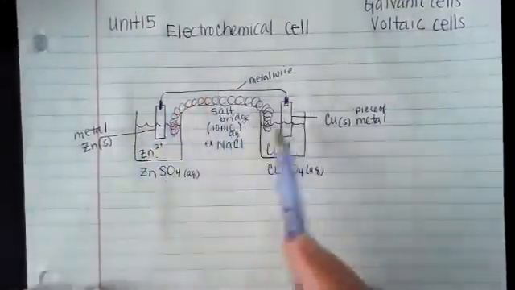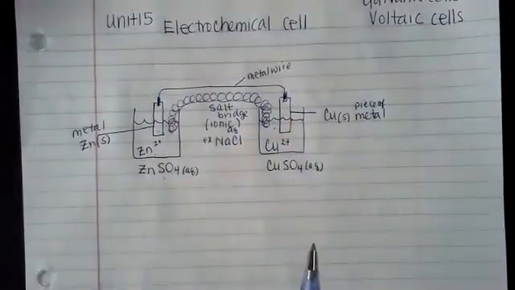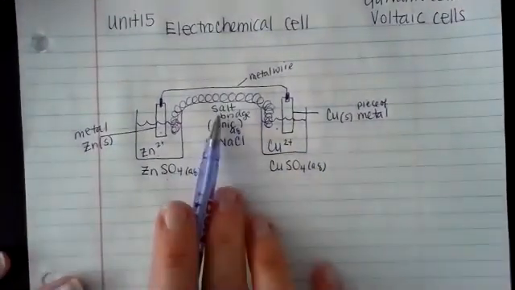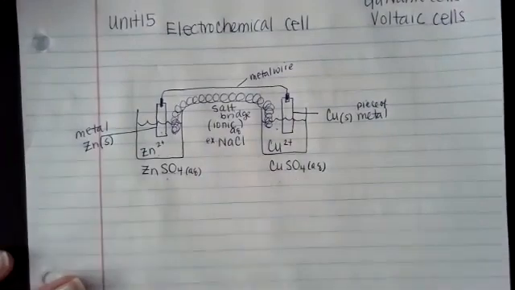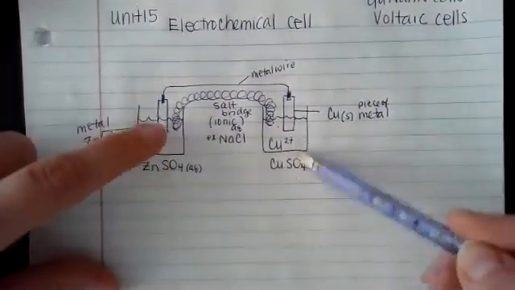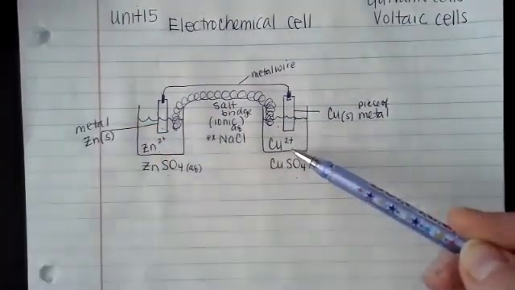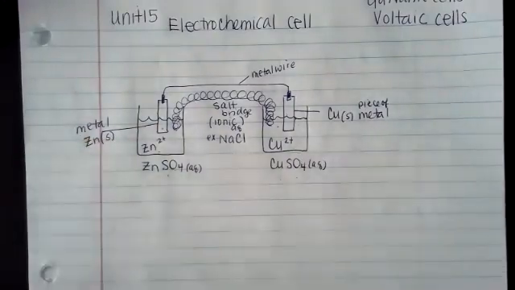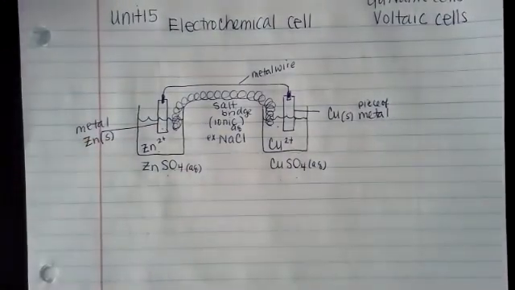So now I can make a flow of electrons happen, more of a flow. And we will get to what the salt bridge is. I'm going to just tell you why we're using it. I'm not going to go into a lot of details focusing on what's happening molecularly in here. I can't expand at this time, right? But I'm going to show you the big picture so we can see what's happening.